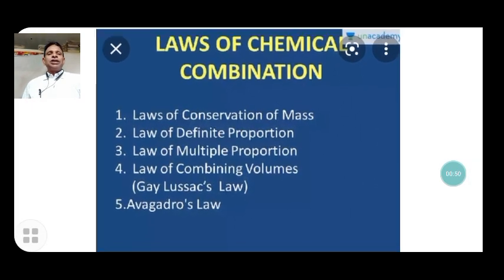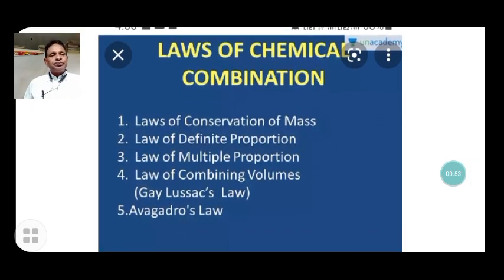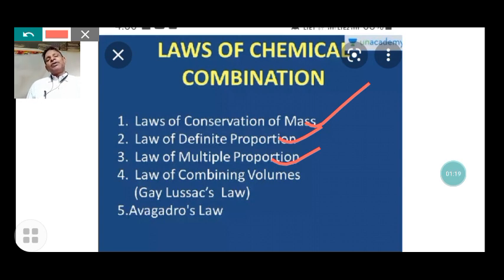Here the names of the laws are: first is the law of conservation of mass, second is the law of definite proportion, third is the law of multiple proportion, fourth is the Gay-Lussac law of gaseous volume, also known as the law of combining volume, and fifth and last is Avogadro law. One by one we will study the laws, the statement and the meaning of each law, in this video.